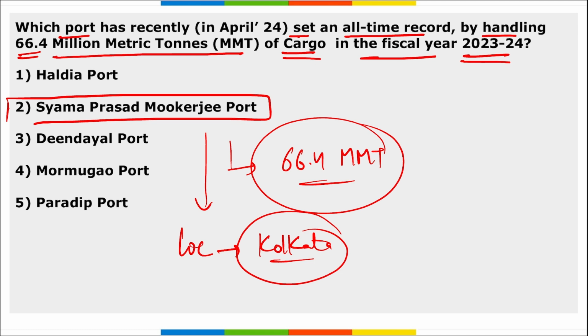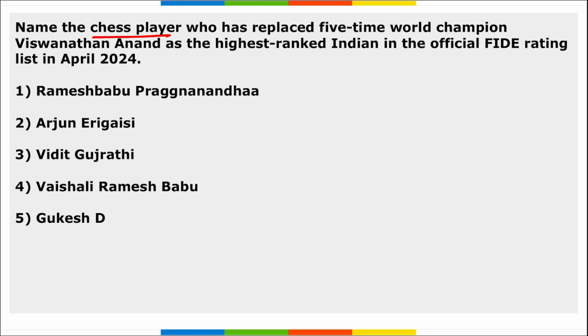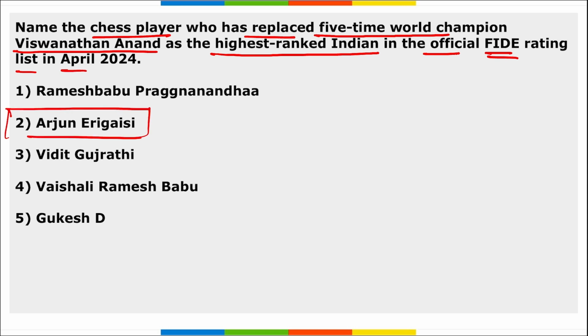Moving on, next is, name the chess player who has recently replaced 5-time world champion Viswanathan Anand as the highest ranked Indian in the official FIDE ranking list in April 2024. So who will he be? Arjun Erigaisi replaced the 5-time world champion Viswanathan Anand as the highest ranked Indian in the official FIDE rating list. Take a note of this.